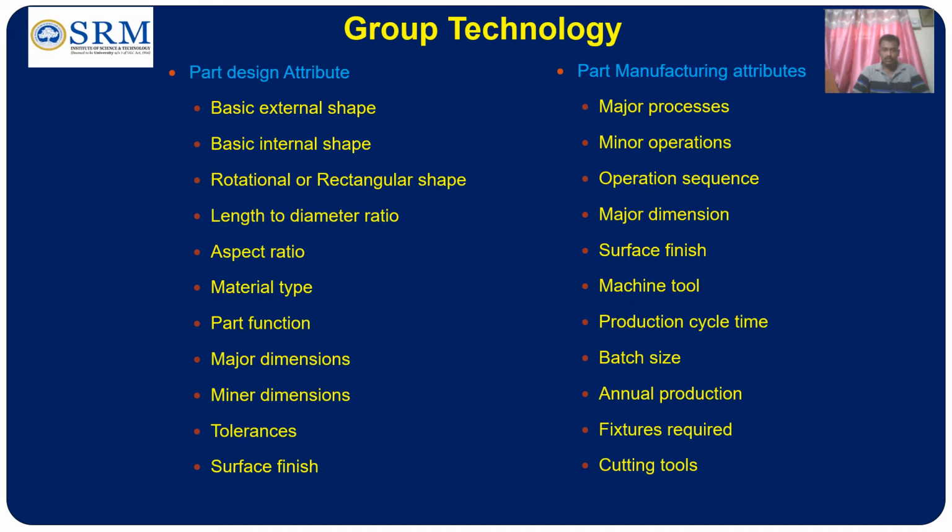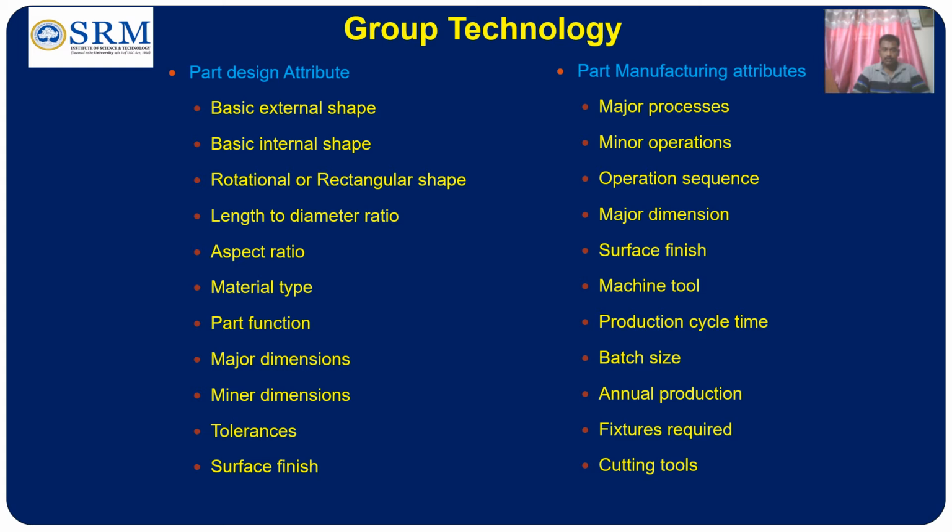These are the various attributes: part design attributes and part manufacturing attributes. How do we group the parts based on these attributes? Coming to the part design attributes, there are several categories for grouping parts into part families. The first is the basic external shape, then basic internal shape, rotational or rectangular shape, length to diameter ratio, aspect ratio, type of material, function of the part, major dimension, minor dimension, tolerances and surface finish.